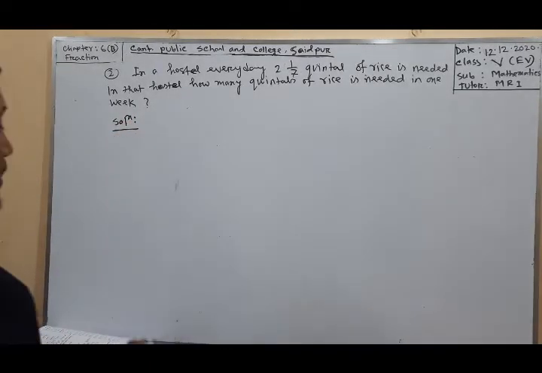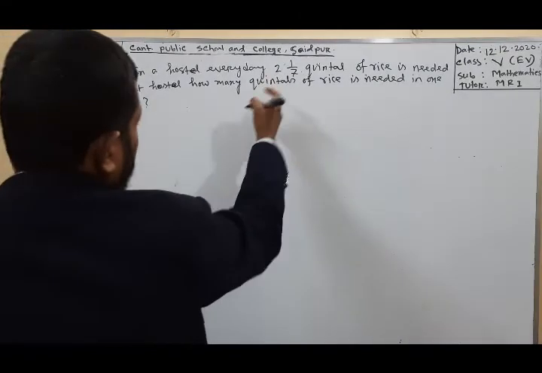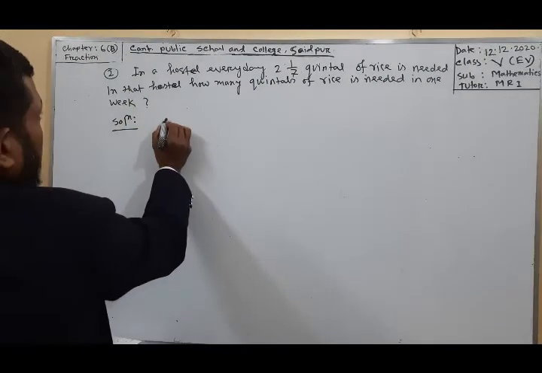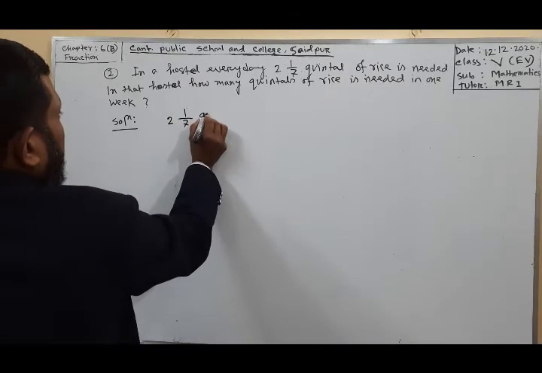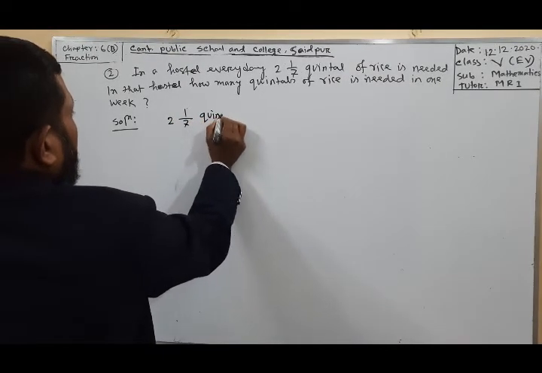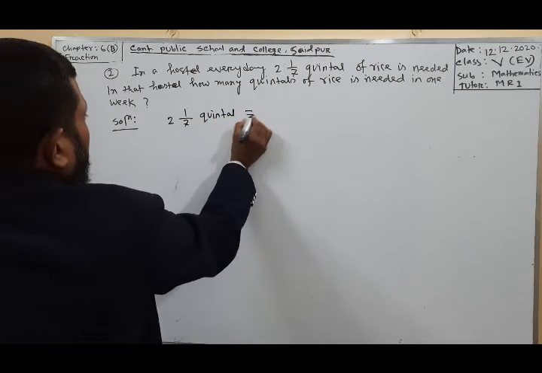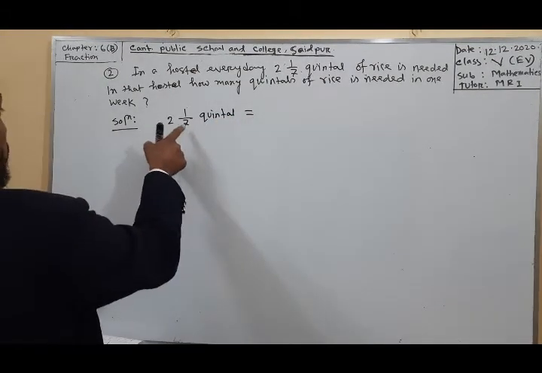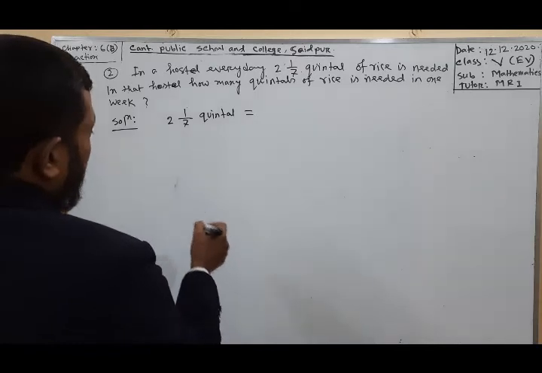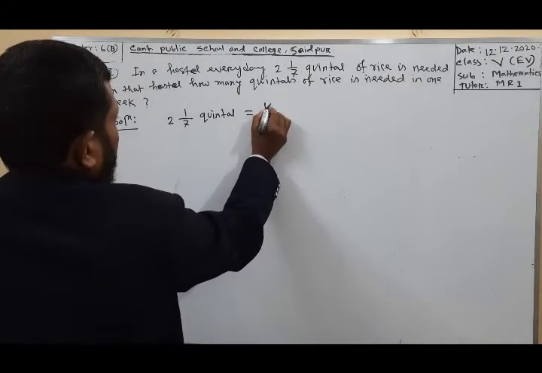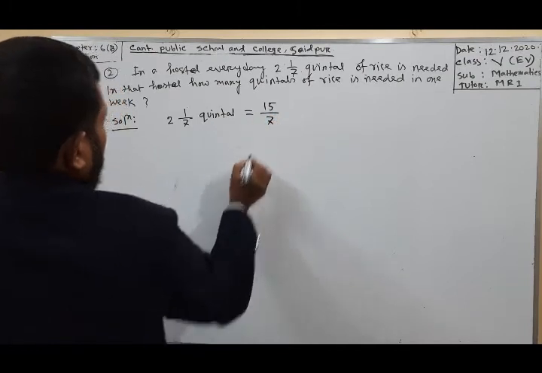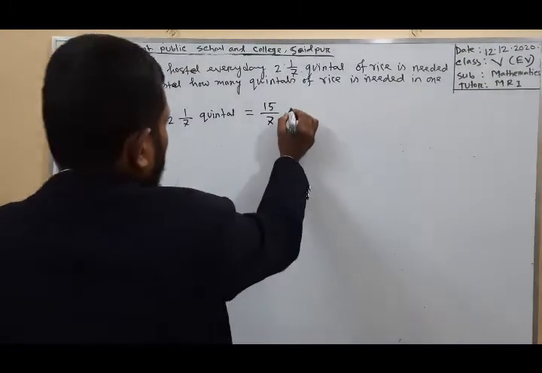First, I'll convert this mixed fraction to an improper fraction. 2 integer 1 by 7 quintal: 2 multiplied by 7 is 14, and then add 1, 15 by 7 quintal.